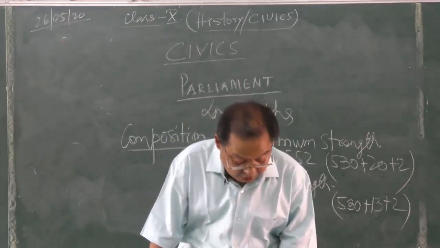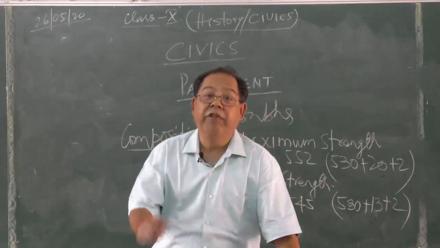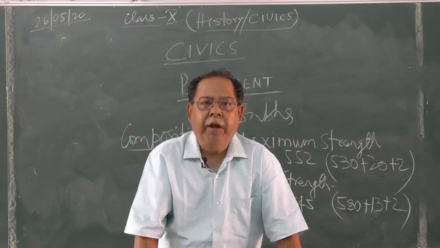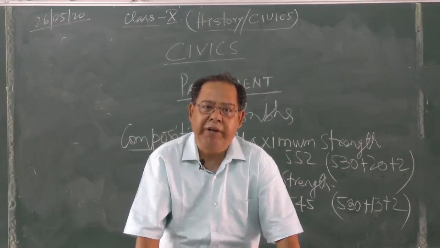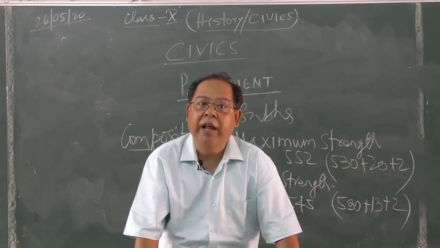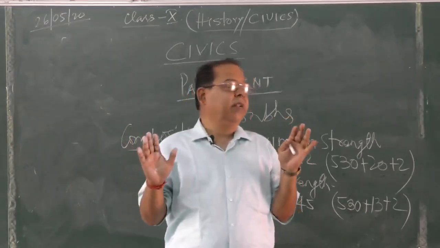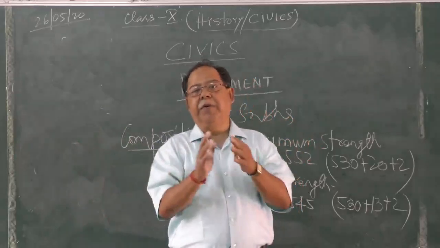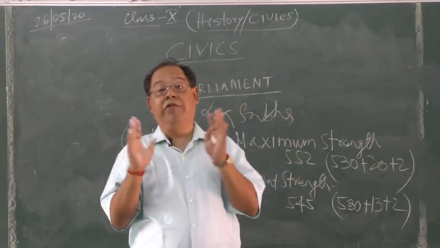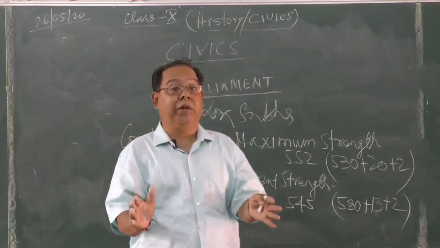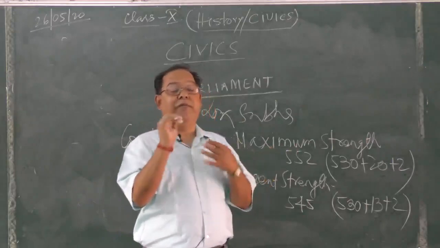All right. Now, see, the Lok Sabha seats, in the language of political science or civics, are known as constituencies. Now, what are constituencies? Constituencies are actually the delimited area for the purpose of election. All right, there are constituencies for Lok Sabha, and there are constituencies even for the lower house at the state level, that is Vidhan Sabha. And the constituencies of Lok Sabha and Vidhan Sabha are different.